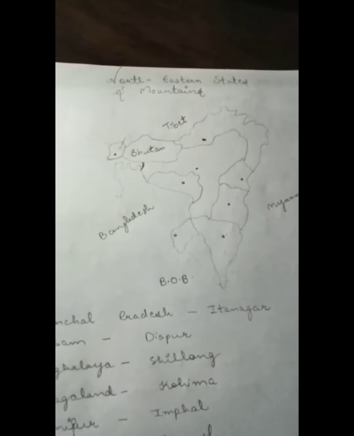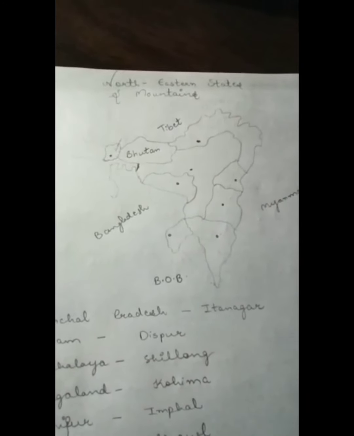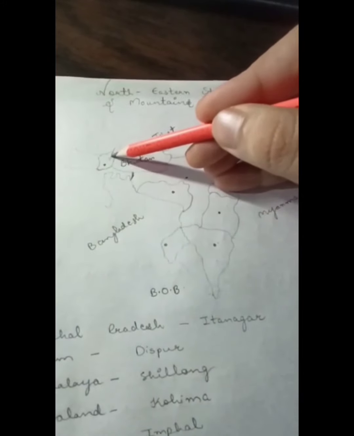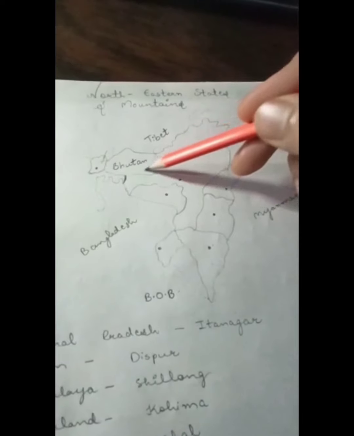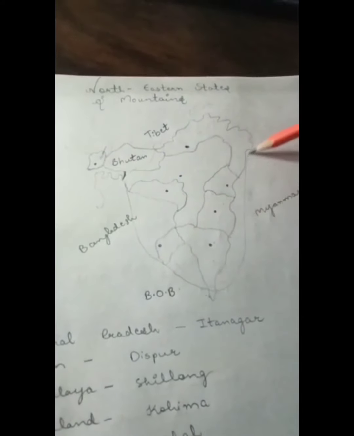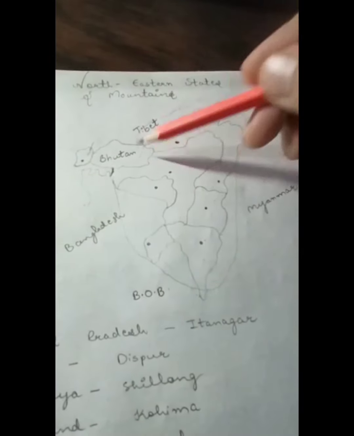Welcome to another video. Today we are going to study the northeastern states and its mountain ranges and peaks. So let's firstly start with the Seven Sisters. And Sikkim doesn't include in Seven Sisters. Seven Sisters is only this much region. Okay, I think this much thing is clear.